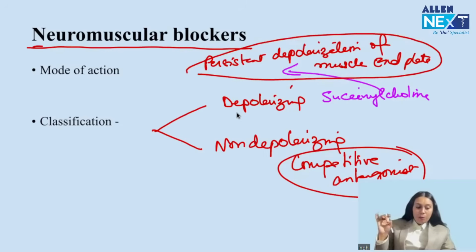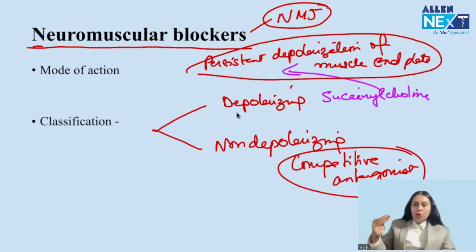Neuromuscular blockers act at the neuromuscular junction by two mechanisms. Depolarizing, succinylcholine: persistent depolarization of the muscle end plate. Non-depolarizing: competitive antagonists. Got my point? Okay. Now what do we have to know about them?